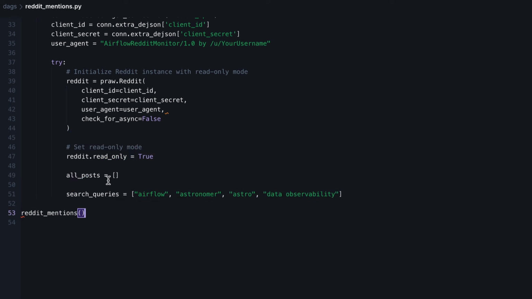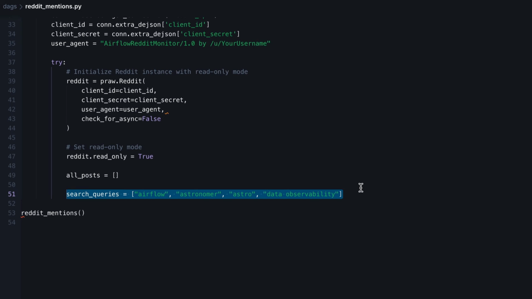Now we just need to specify that this client will be read-only, as we don't need to write anything on Reddit, right? We just want to fetch posts and that's it. Then we create a list of all posts that will contain, well, all posts. And finally, the search queries, so all terms that we want to look for in Reddit posts. In that case, Airflow, Astronomer, but also Astro and data observability.